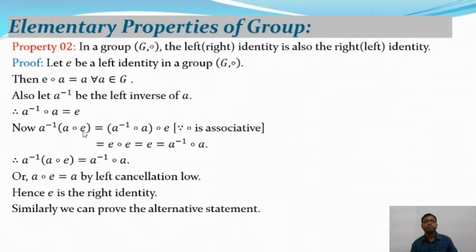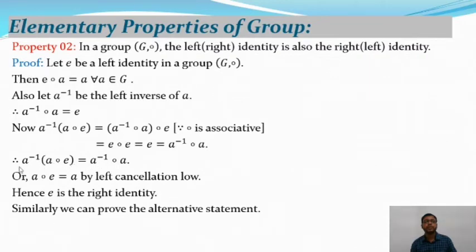of A composition E, and this is equal to A inverse composition E. After applying the associative property we will get this one: A inverse composition A is equal to E, and E composition A is equal to A, and E is equal to A inverse composition A. So therefore A inverse of A composition E, that means A inverse composition E is equal to A inverse composition